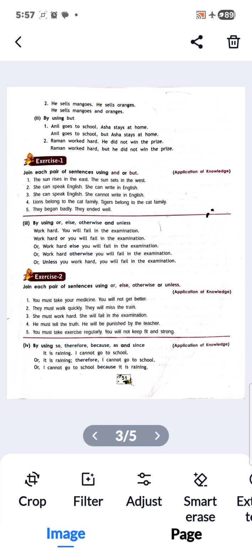So you have to do this exercise now, by using or, else, otherwise, and unless. Work hard, you will fail in the examination. The one example we can use in different ways.